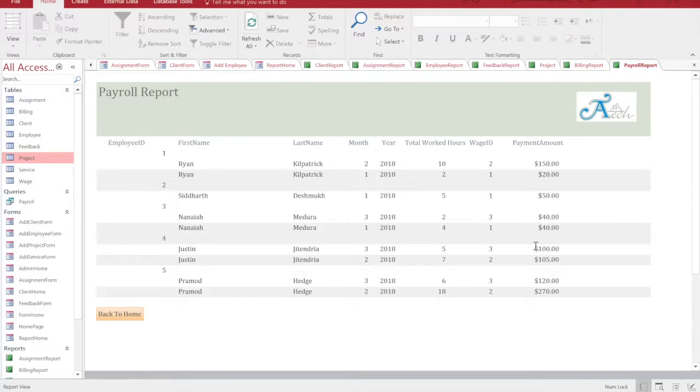What the payroll report does is, we have a query for payroll because we couldn't have a calculated field as discussed with the professor for the payroll. So we wrote a query separately and then populated the field here. So if employee 1 has worked in different months of the same year, 1 and 2, total worked hours, the wage ID. So wage ID decides the amount per hour, and then the payment amount. Similarly for employee number 2, he's worked only in 1 month, and there's employee number 3 who's worked in 2 separate months, and the hours worked and the payment due.